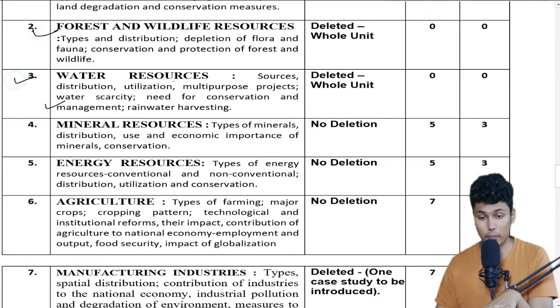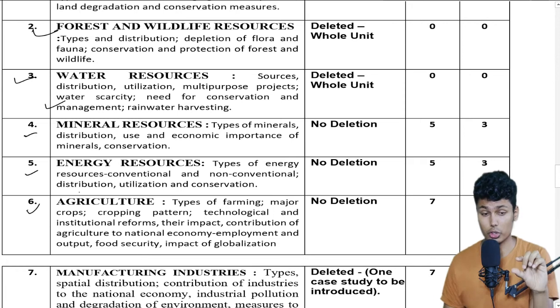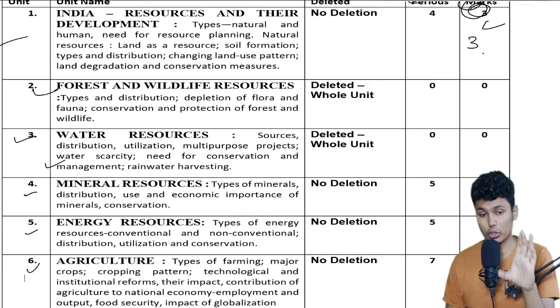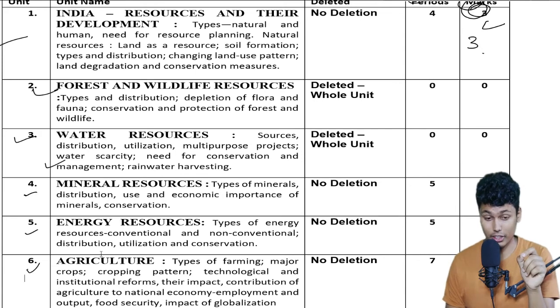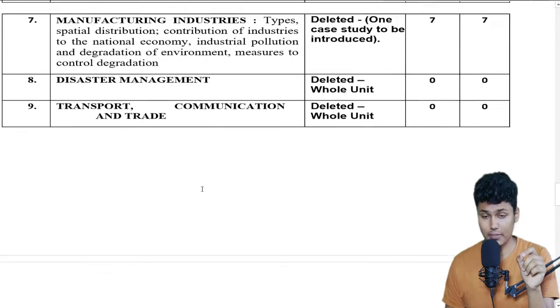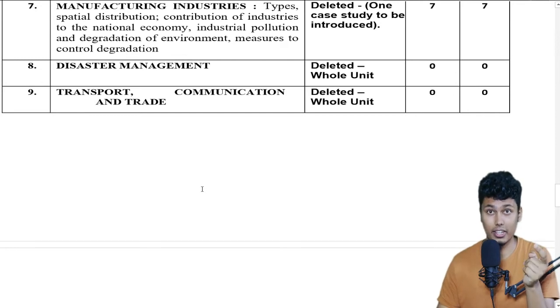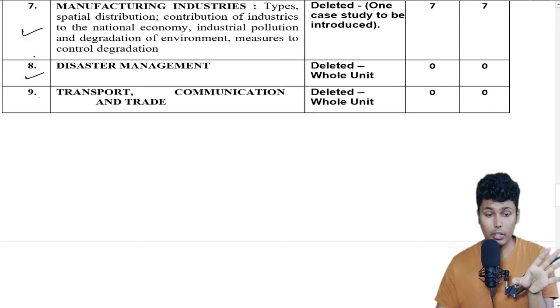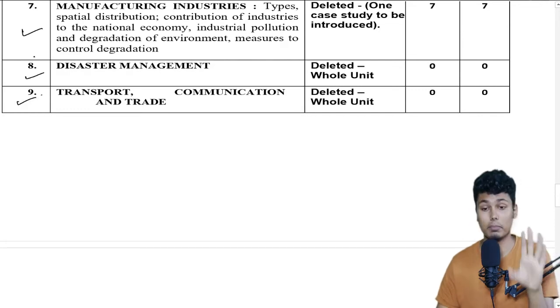Chapter number 3 is also completely deleted. Chapter number 4, 5 and 6, mineral resources, energy resources and agriculture, nothing is deleted from these three chapters. So chapter number 1 no deletion, 4, 5, 6 no deletion. Chapter number 2 and 3 are deleted for geography. Now let us look into chapter number 7. One case study is deleted from chapter number 7. Chapter number 8, disaster management, the whole unit is deleted, and chapter number 9, transport, communications and trade, is completely deleted.